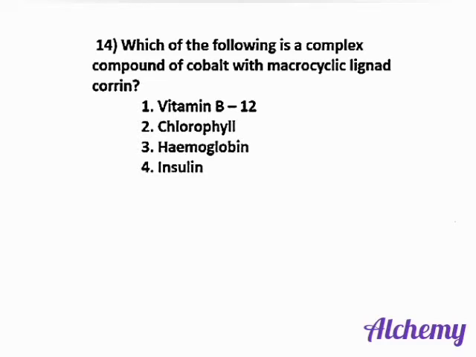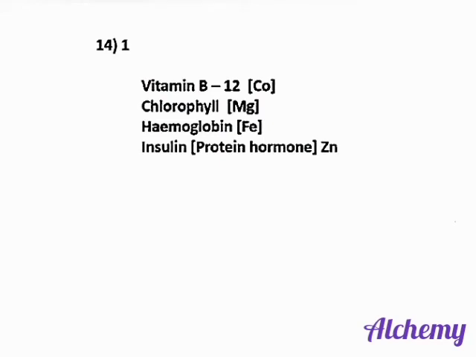Next question. Which of the following is a complex compound of cobalt with the macrocyclic ligand corrin? The correct answer is option 1, vitamin B12. The metal found in chlorophyll is magnesium, iron is present in hemoglobin, and zinc is the metal present in insulin.